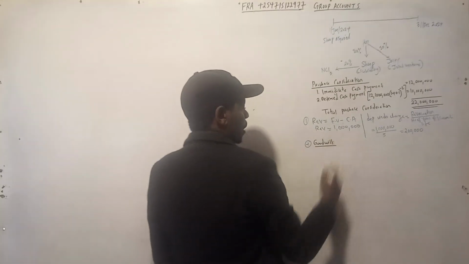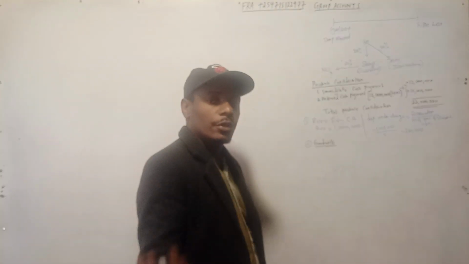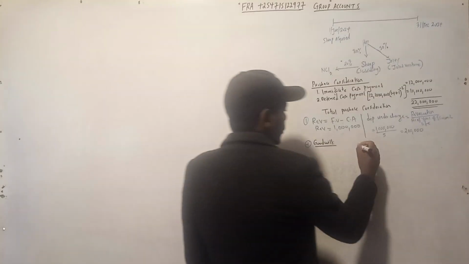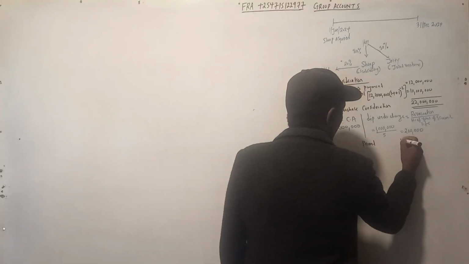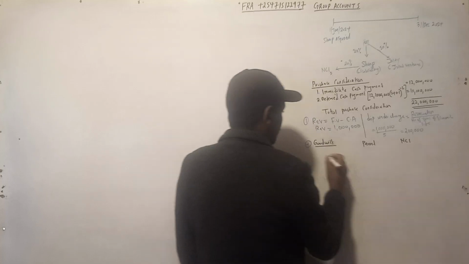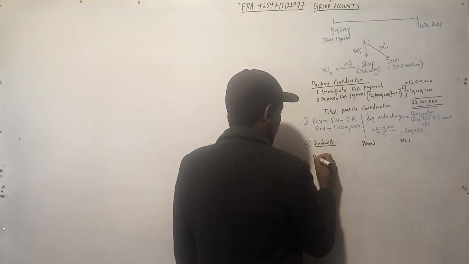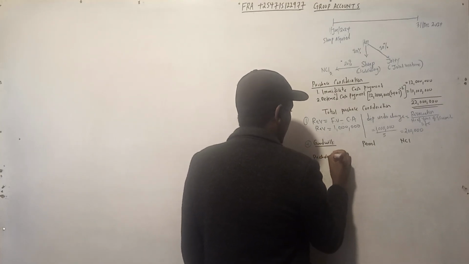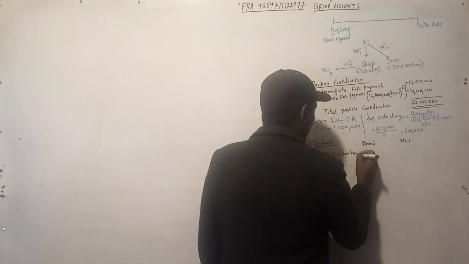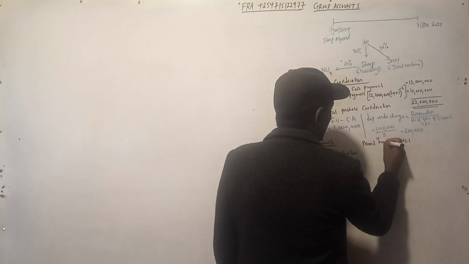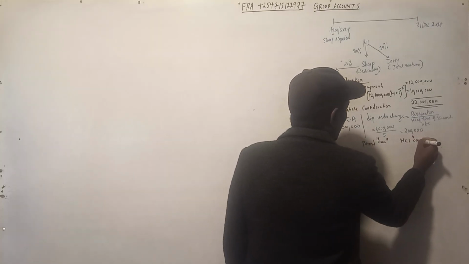Now, because we are talking about the NCI, we can do it for the parent and we can do it for the NCI. So we start with the purchase consideration. We put the figures in thousands.